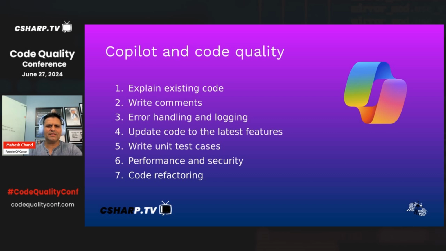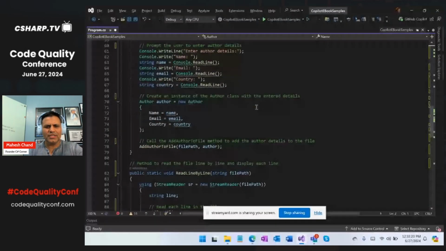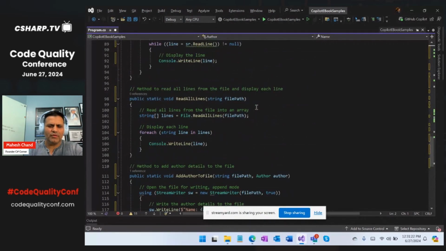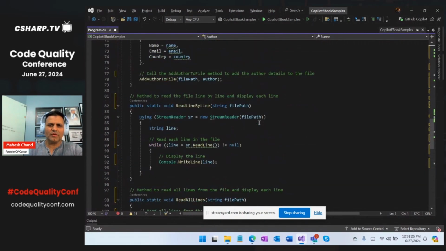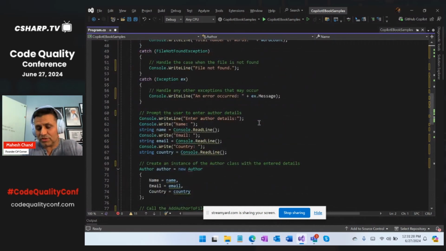Now, second is explain existing code. I missed that. How many of you write code and say, you know what, I'm going to write documentation for that code? And how boring is that? We know developers, we just like to write our code. We just try to solve the problems. We want to just launch the program and run and test it.